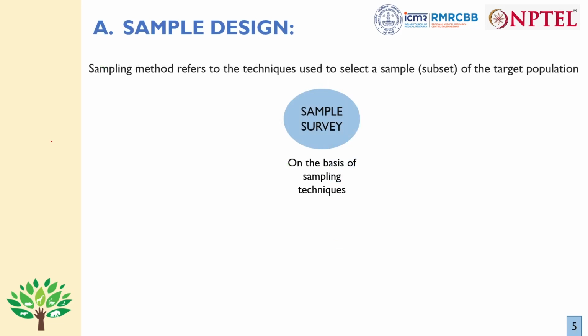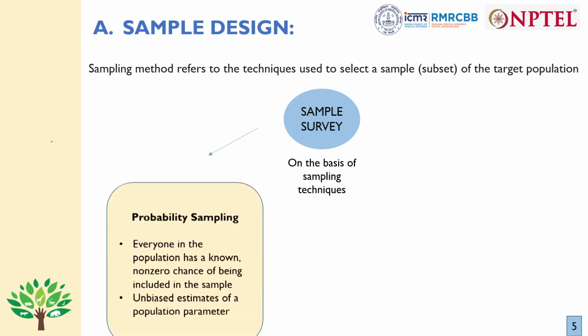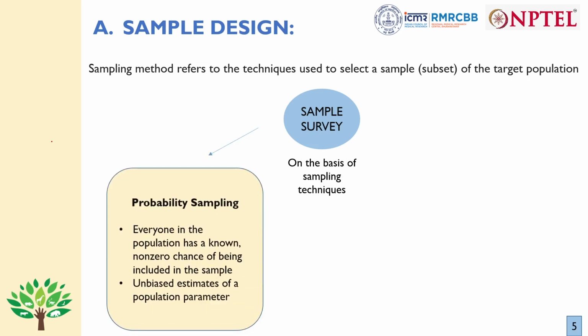Now sampling methods refer to the techniques used to select a sample from the target population. We can divide them mainly into two: probability sampling and non-probability sampling. Under probability sampling, everyone in the population has a known non-zero chance of being included in the sample, and second, we can have unbiased estimates of the population parameter. Keep this in mind: we have written here known non-zero chance. So everyone has some chance of being selected, which is known. Let me explain it further.